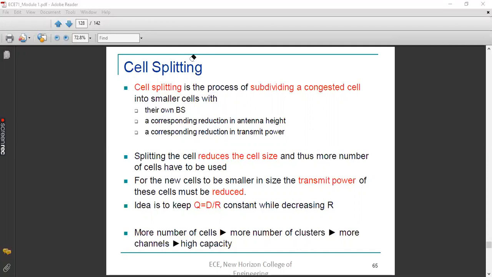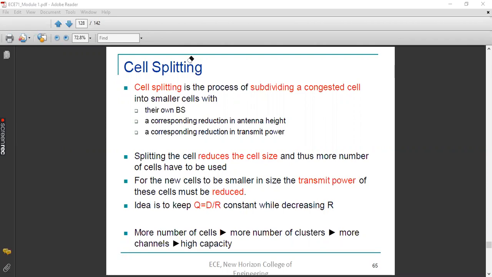Now the main idea behind this is that you are keeping the D by R ratio constant. How does this D by R ratio become constant, or how does the reuse factor Q become constant? Because when you reduce R, the radius of the hexagon, the distance between the co-channel cells will also reduce, because they are becoming closer to each other.